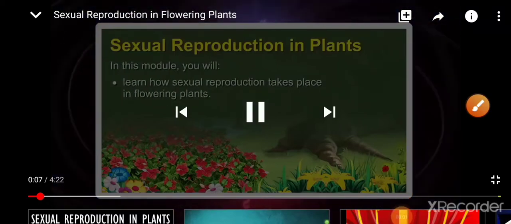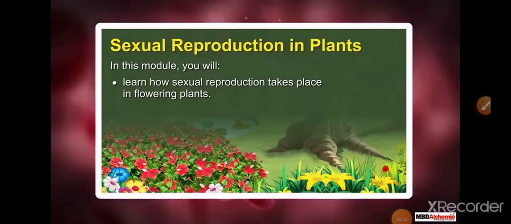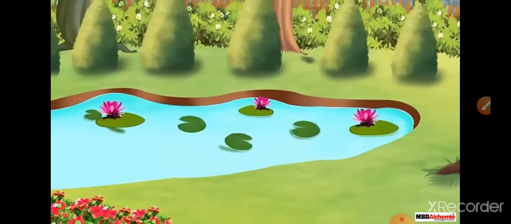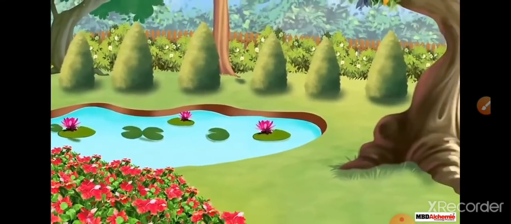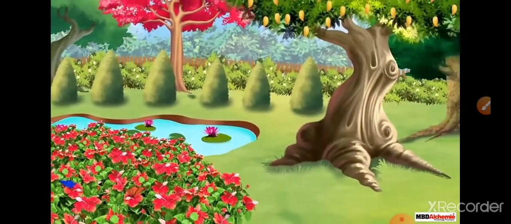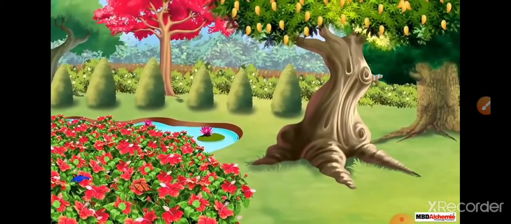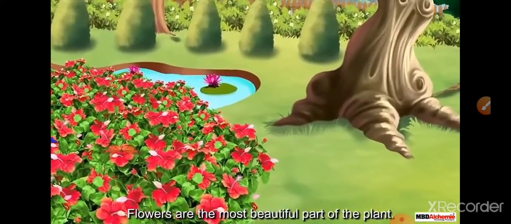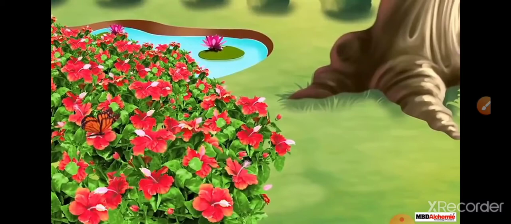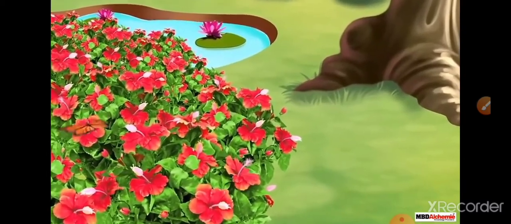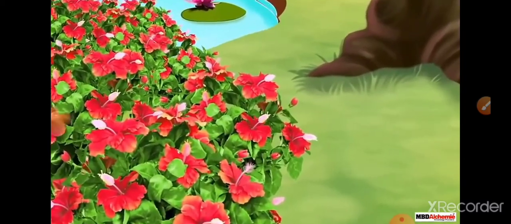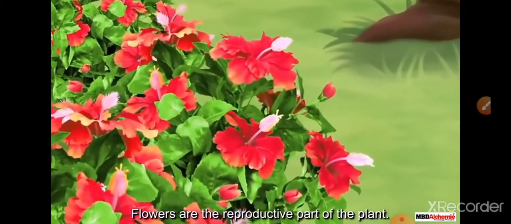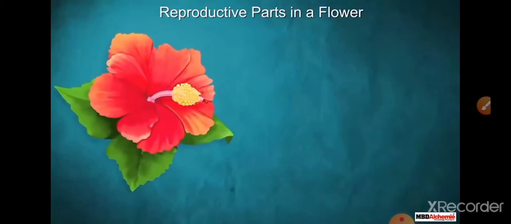Friends, today in this module you will learn about the sexual reproduction that takes place in flowering plants. You all know there are different types of flowers present in your surroundings. The flower is the most attractive part of the plant, the most beautiful part of our plant. The main reproductive part of plants is the flower. So flowers are the reproductive part of our plant.